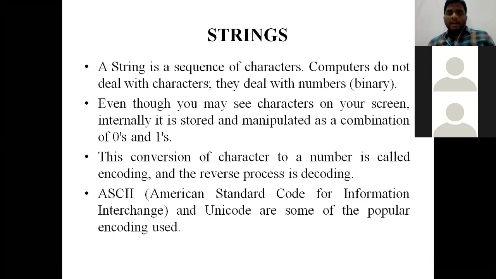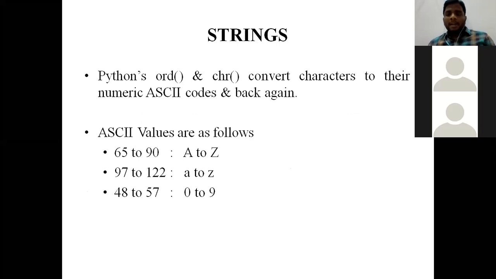Okay, sequence of characters is called a string, encoding and decoding. Lowercase letters, uppercase letters. High level language to low level language is called encoding, and low level language to high level language is called decoding. This will be done by using ASCII values. ASCII value ranges like this.